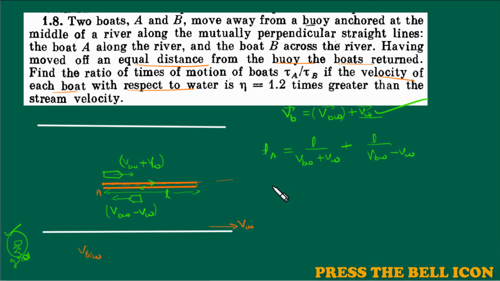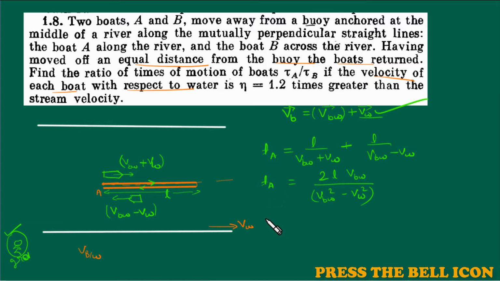If you solve it, you will get in the denominator VBW square minus VW square, and in the numerator we can see VW is going to cancel out, and we will get 2L into VBW. This is the time of A.